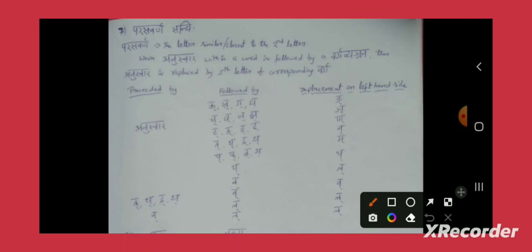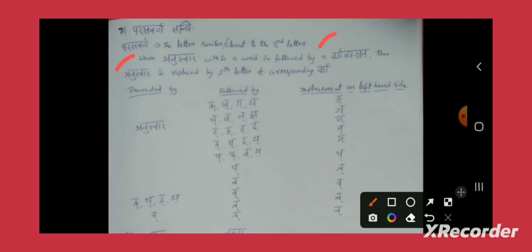So Parasavarna Sandhi means, the word Parasavarna means the letter which is closest to the second letter. Now our definition says, when Anuswara within a word is followed by a Varga Vyanjanam, then that Anuswara will be replaced by the fifth letter of that Varga.